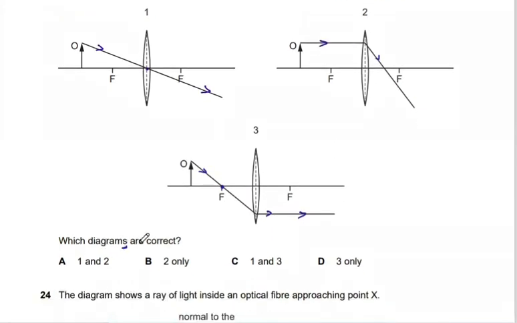Which diagrams are correct? Thank you, Mariam. Thank you, Muhammad. Thank you, Sandra. Correct. Yes. Number 1 and number 3 are correct, while in number 2, the ray which is parallel to the principal axis is supposed to refract through the focus, not a random position. So the correct answer is C, numbers 1 and 3 are correct.